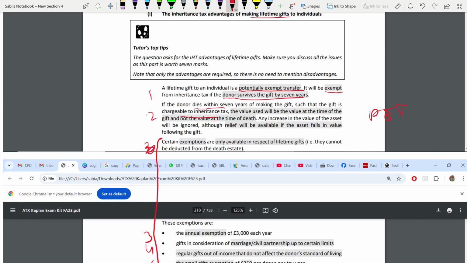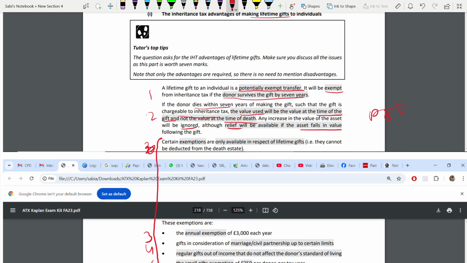Second advantage. If the donor dies within the 7 years, the gift will be chargeable to inheritance tax. But the value that you are using for inheritance tax is the value at the time of gift, not at the time of death. So any increase in value of the gift will not be taken into account, it is ignored. And if the asset falls in value, you are going to get a relief for that also, fall in value relief. So any increase in the value of the asset is ignored.